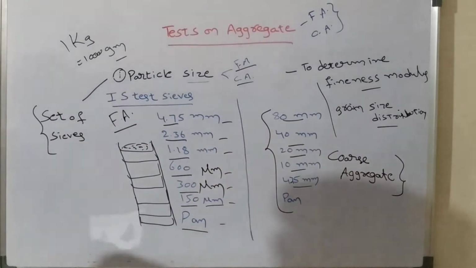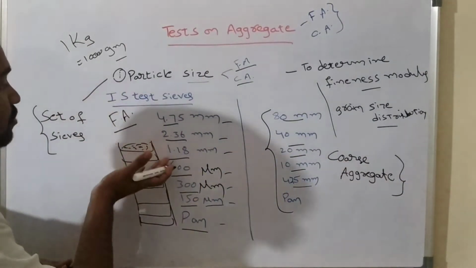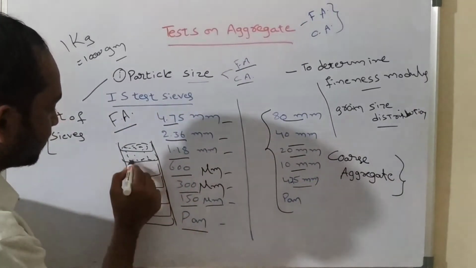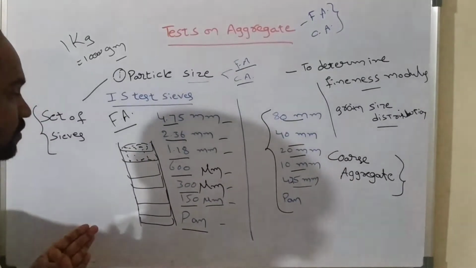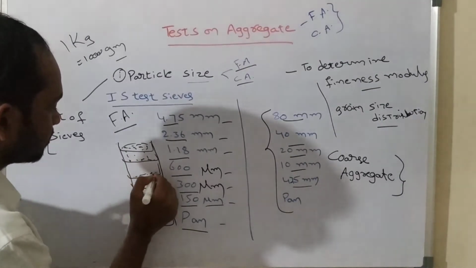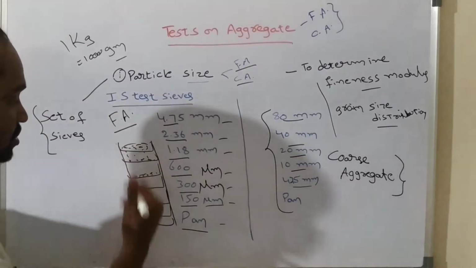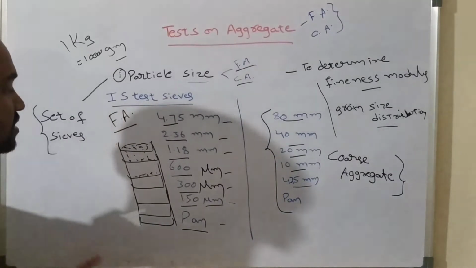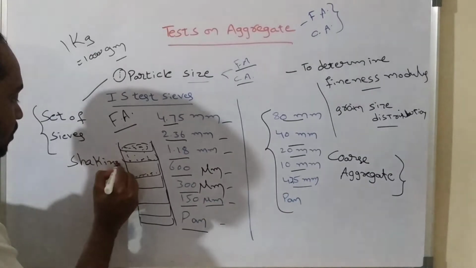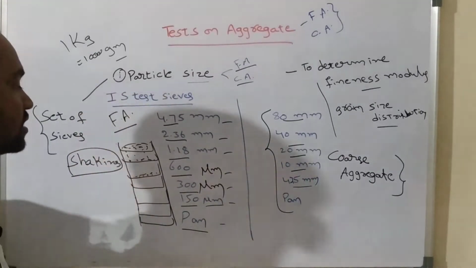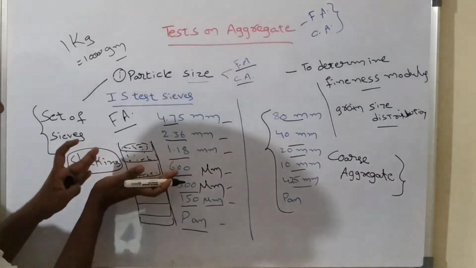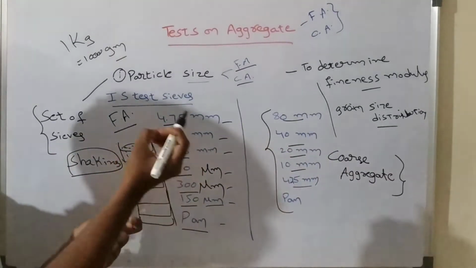A few particles will be retained in the first sieve and the remaining particles will pass through and settle here. If we keep shaking, a few particles are retained here and a few pass through and settle in the next sieve. The particles whose size is greater than 1.18 mm will be retained on this sieve, and those less than 1.18 mm will pass through the openings.